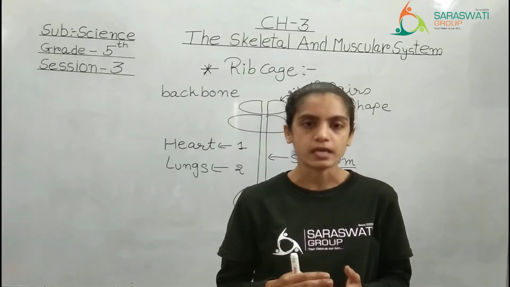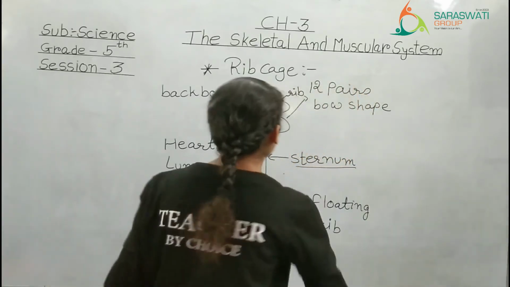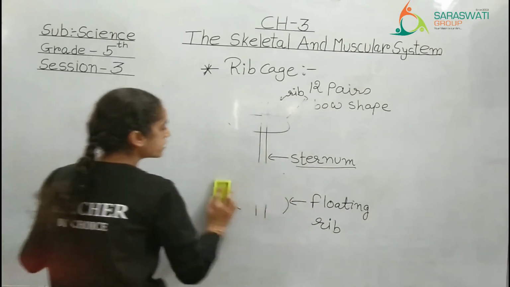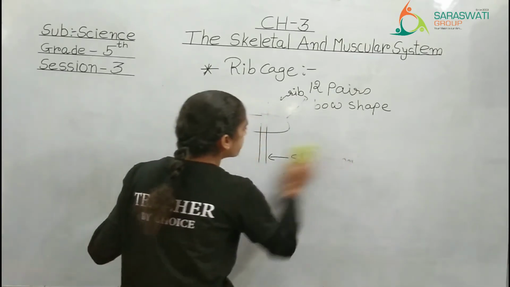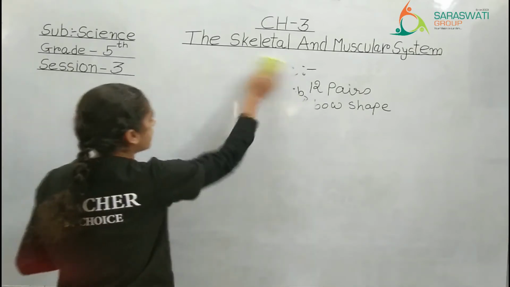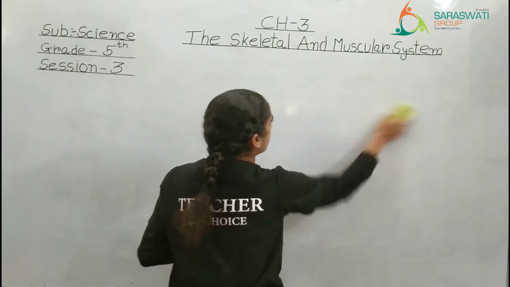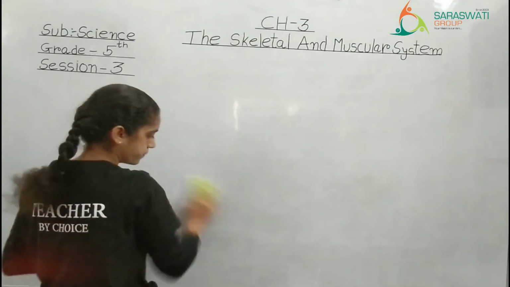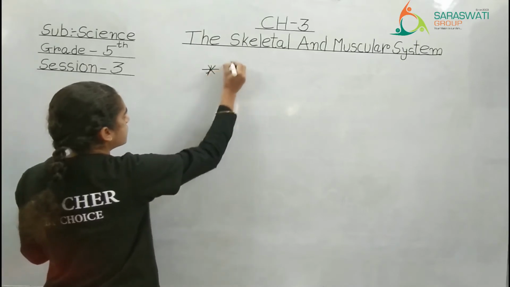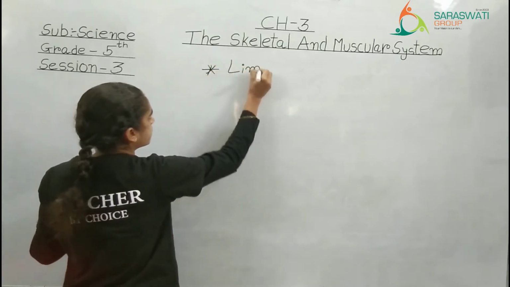So that was our second part of today's session, the rib cage. Now we are moving further to the third portion. I hope you have understood till here. Before I start the third portion, just check once again whether you have understood or not. Now the next portion is limbs.